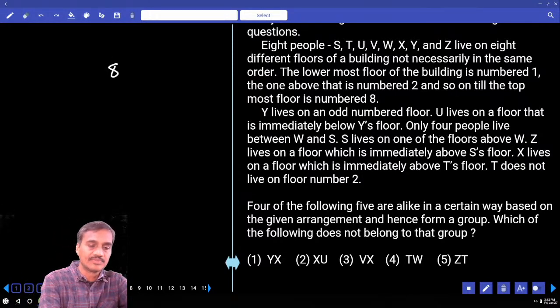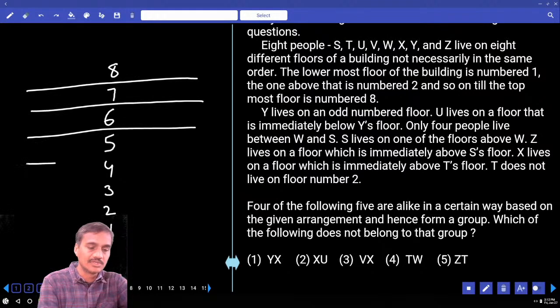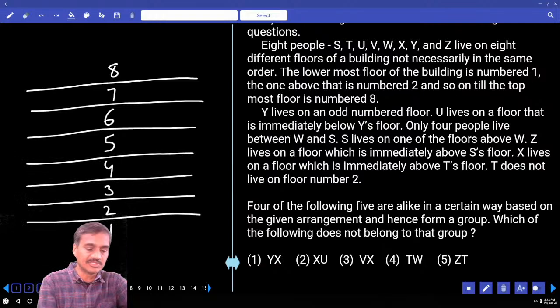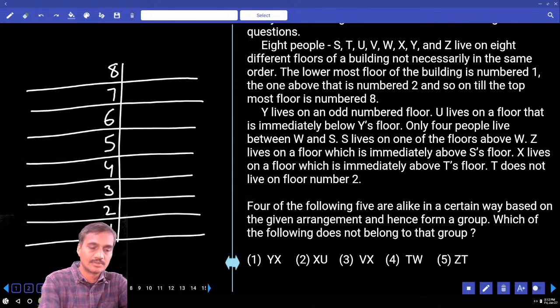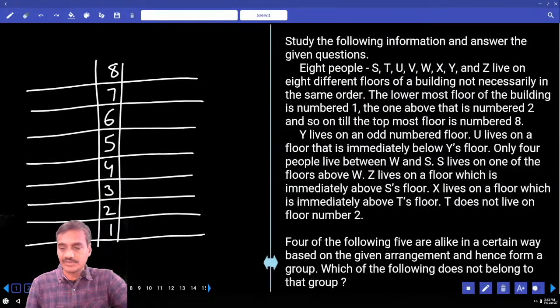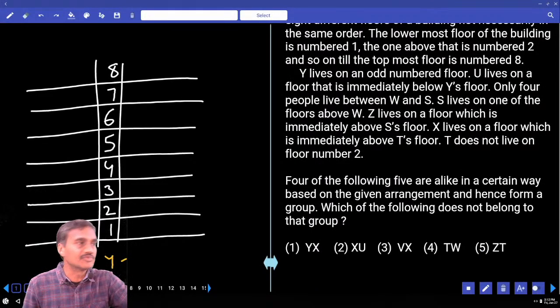First priority, then write down the floors like this: 8, 7, 6, 5, 4, 3, 2 and 1. The 8 floors we have, 8 persons are staying on these 8 different floors. And coming to the information here, tell me, what was the first information given here? Y lives on an odd number floor. How many possibilities we have? We have 4 possibilities. Y on an odd number floor, as of now we cannot start with this one because there were 4 possibilities.